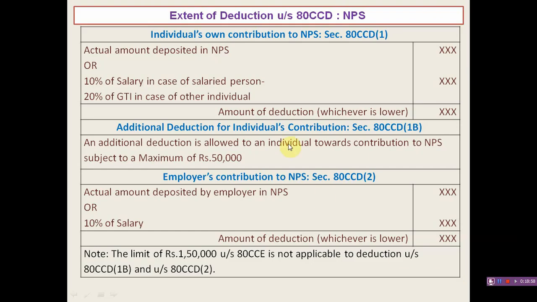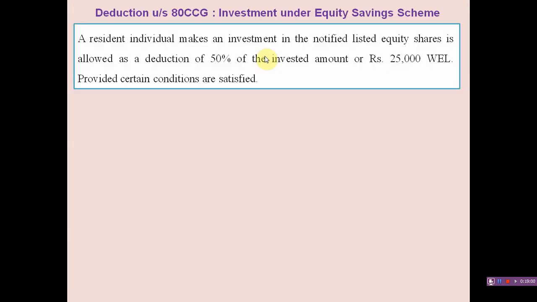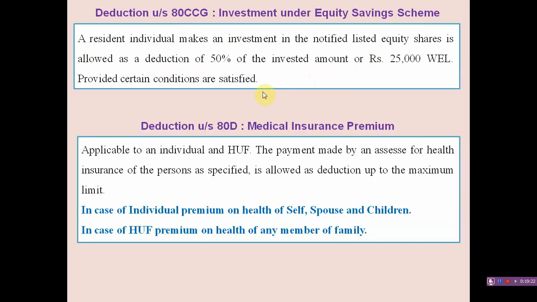So next deduction, 80CCG, investment under equity savings scheme. A resident individual who makes an investment in notified listed equity shares is allowed a deduction of 50% of the investment amount or rupees 25,000, whichever is less, provided certain conditions are satisfied. Deduction under section 80D, important. We will discuss important deductions.